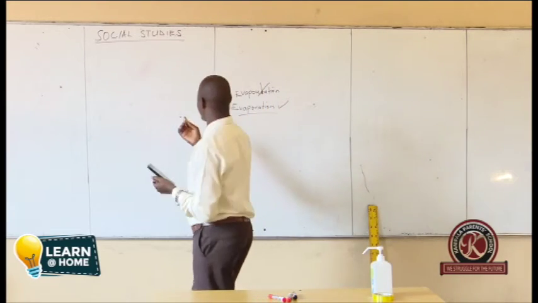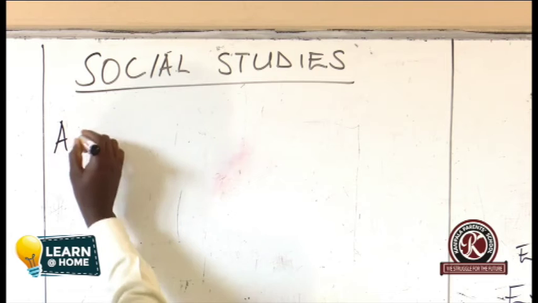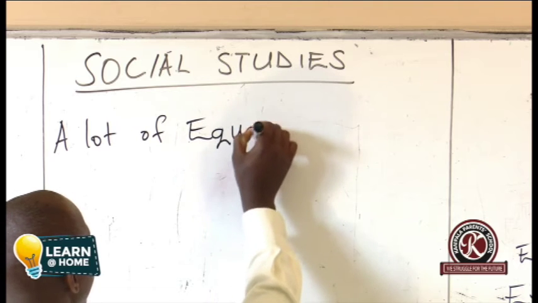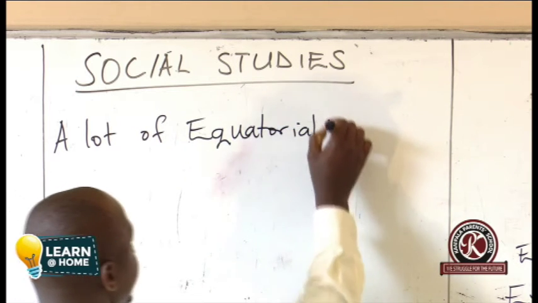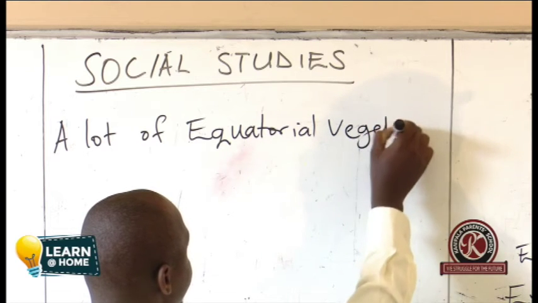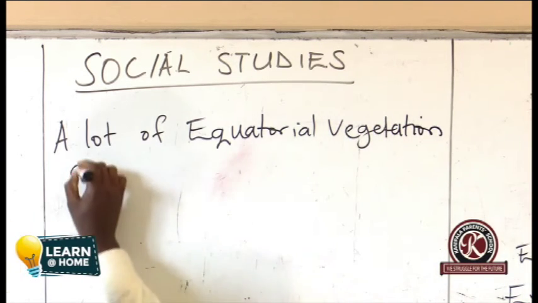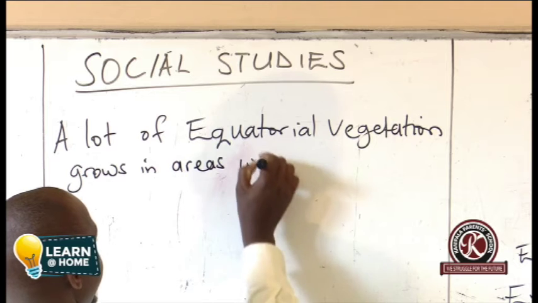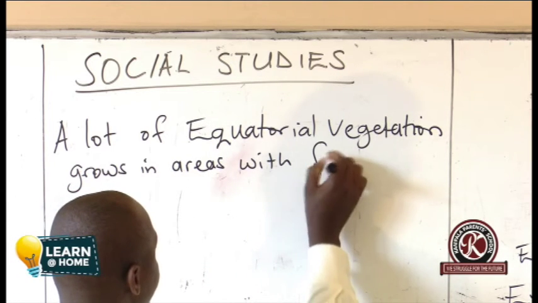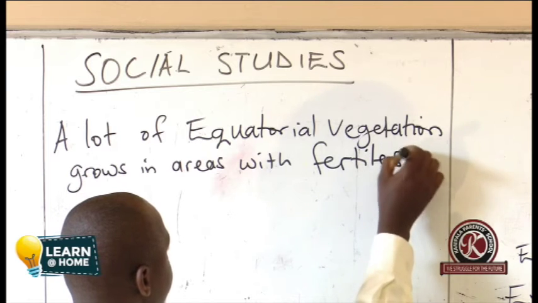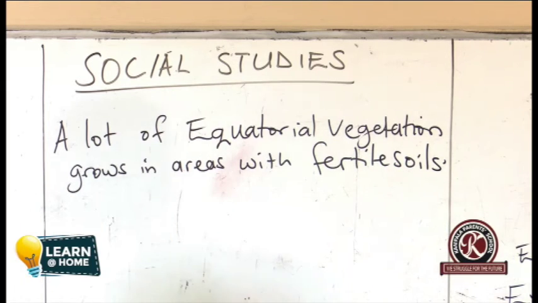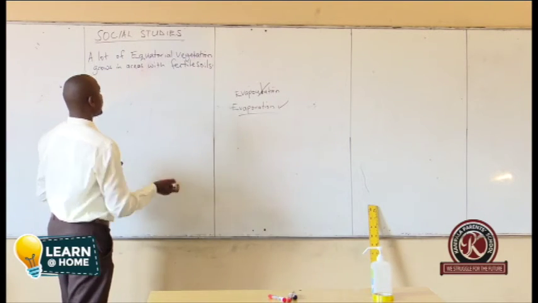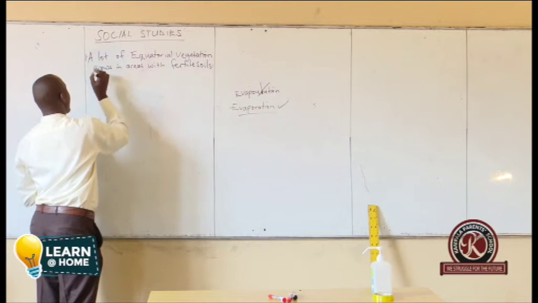So we shall say a lot of equatorial vegetation grows in areas with fertile soils. A lot of equatorial vegetation grows in areas with fertile soils, or equatorial vegetation grows well in areas with fertile soils. That was number 1.